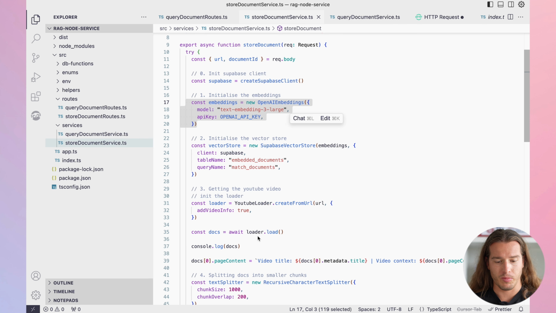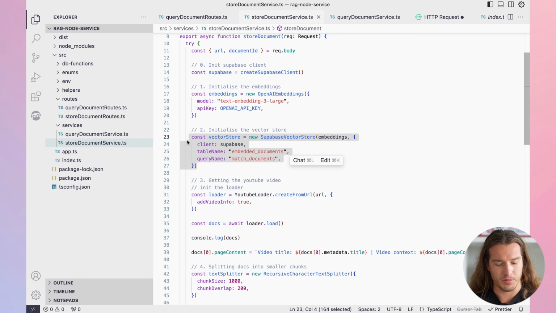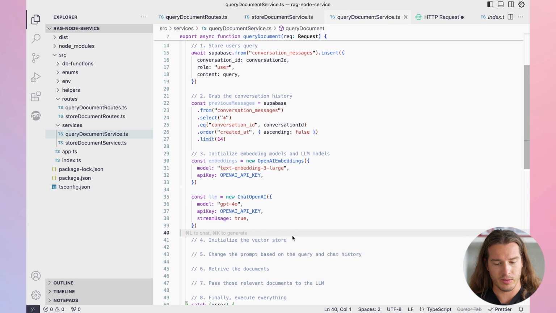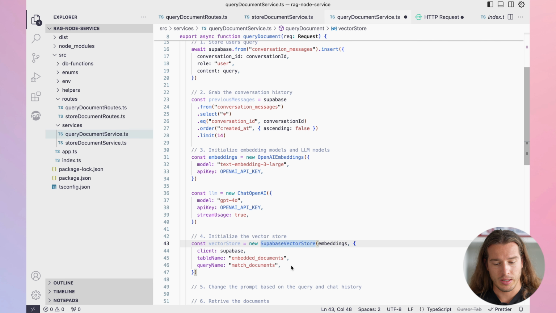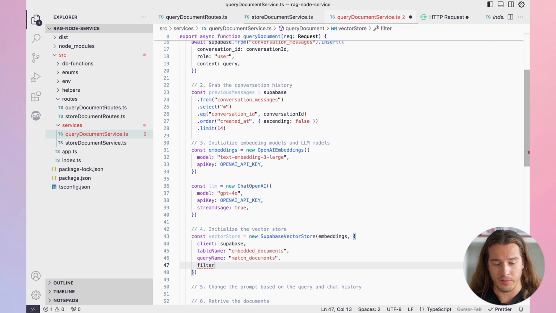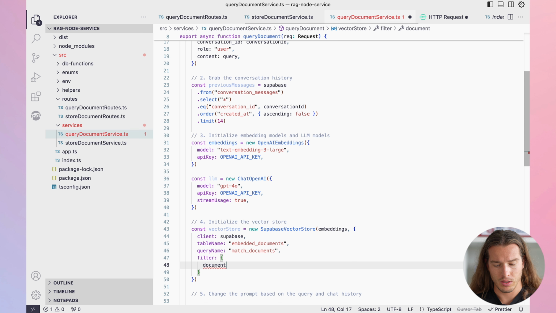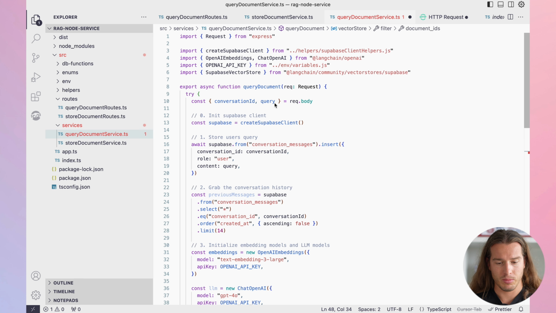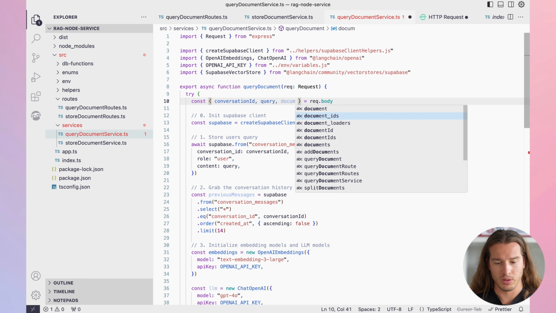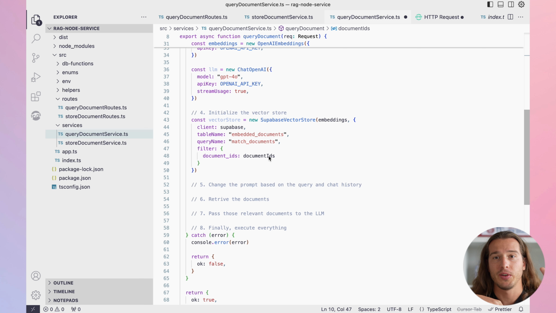Now we need to initialize the vector store. It is basically the same as here. The only difference is that we have a filter. Filter will be document IDs, and we will pass document IDs that will of course come from the request. And with this filter of document IDs, we know exactly which YouTube videos we want to speak with.